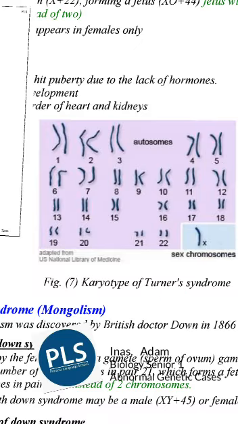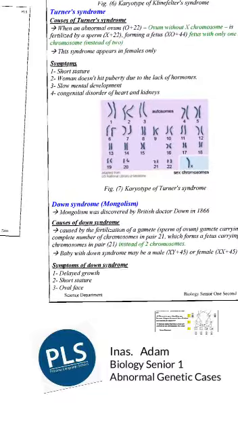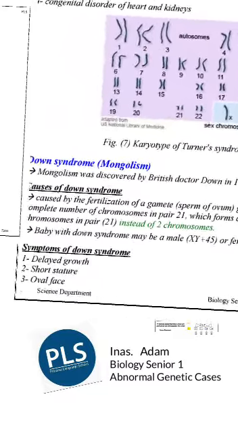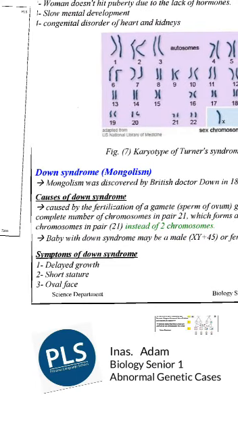Now, let's study the last abnormal genetic case in our lesson today, which is Down syndrome or mongolism. Mongolism: the abnormalities here are not in sex chromosomes, but in somatic chromosomes or autosomes, especially chromosome number 21.